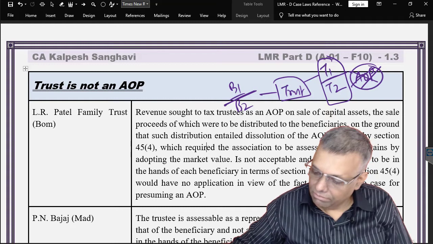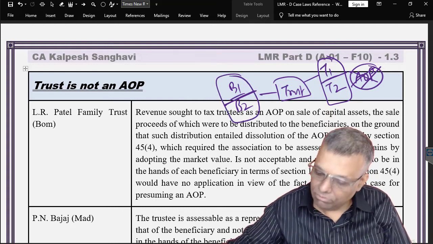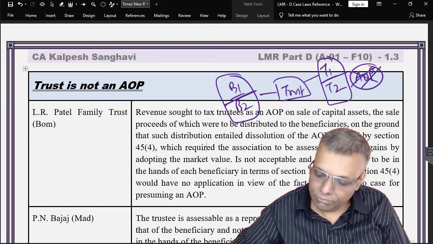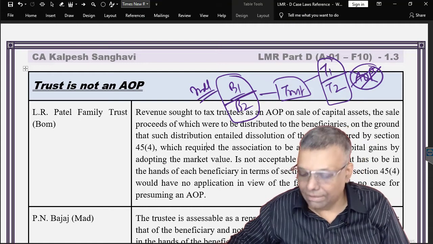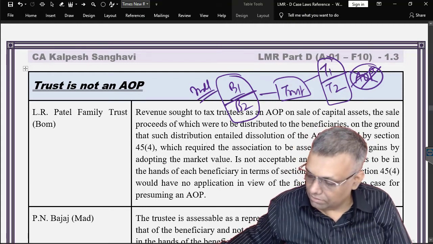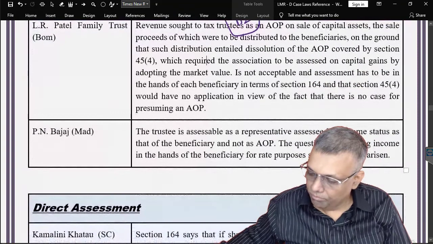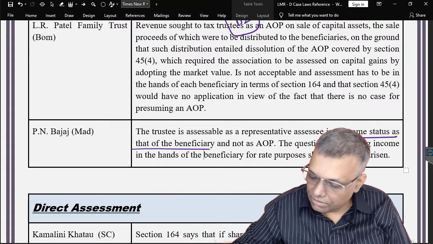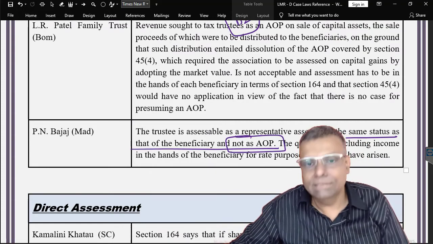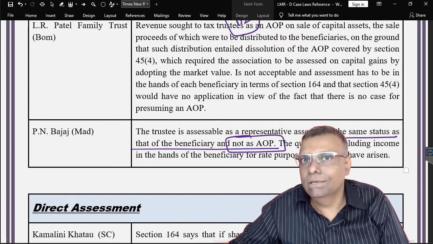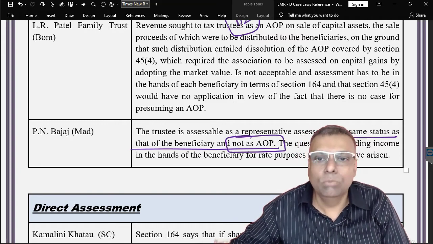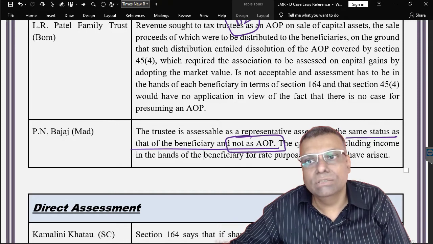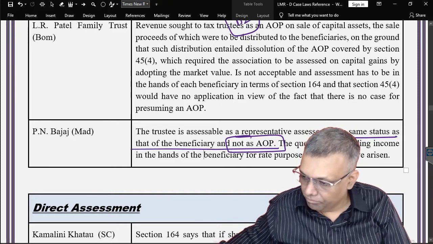So in the given situation, even if there was more than one beneficiary, it does not mean that you are an AOP. Supposing the beneficiaries are individuals, then the court has already clarified that it is in the same status. The trust's tax rates will be just like an individual, in the same status as that of the beneficiary. But in any case, it cannot be regarded as an AOP. Even if there is more than one beneficiary, it is not an AOP. So the status of the AOP is not to be given in these circumstances.